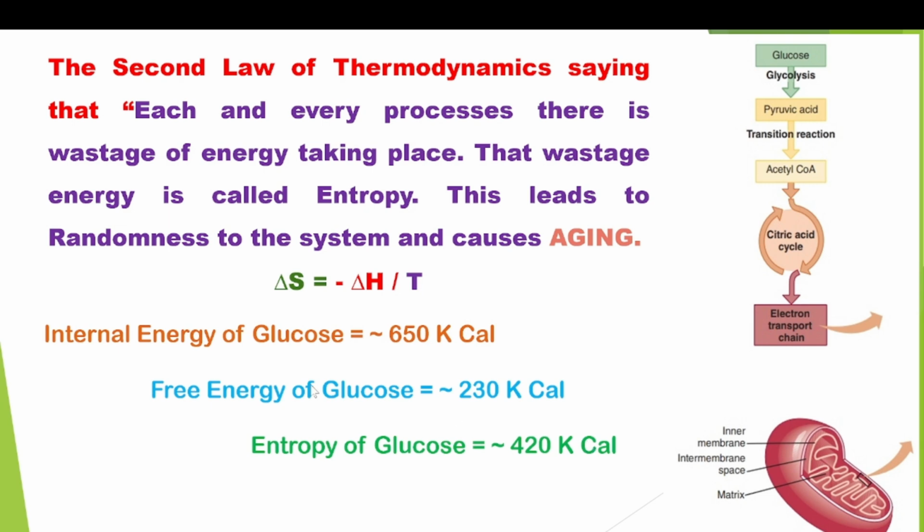So the entropy for glucose in glycolysis, the Krebs cycle, and the electron transport chain is 420 kilocalories, but the utilizable energy actually useful for our body is 230 kilocalories. In this way, in each and every process, the living system, living cell, or living organism obeys the thermodynamic laws. Thank you.